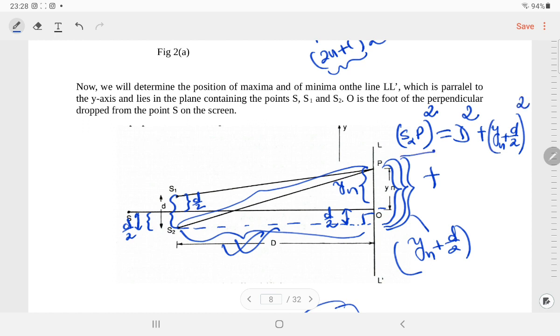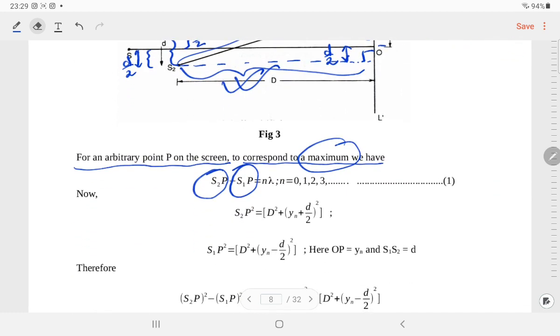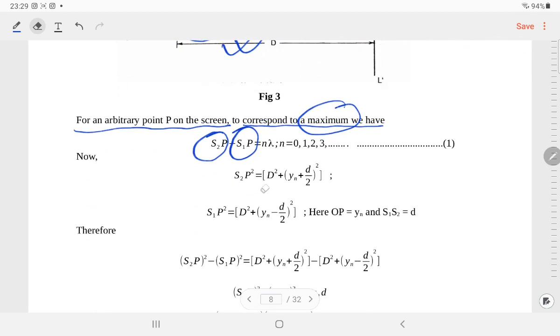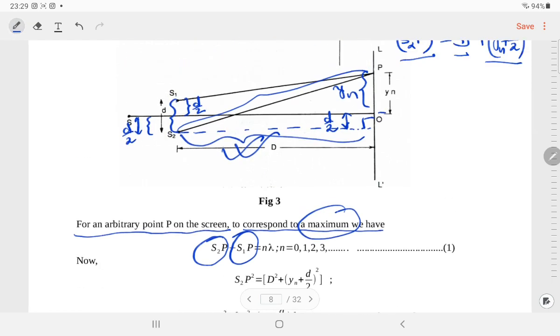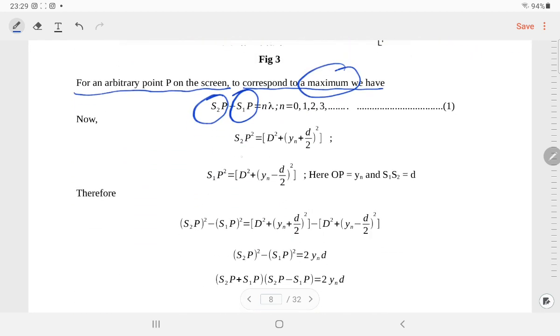Hypotenuse square is equal to base square plus perpendicular square. So what do we have? S2P square is equal to d square plus yn plus d by 2 whole square. So this thing we obtained.